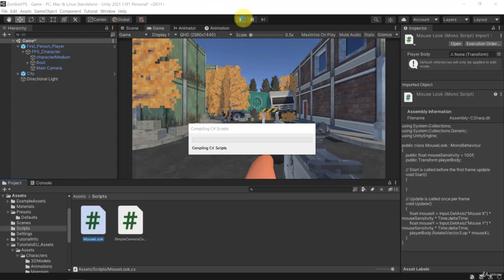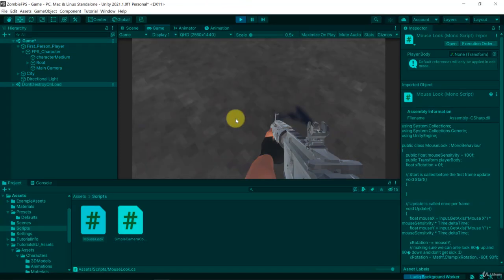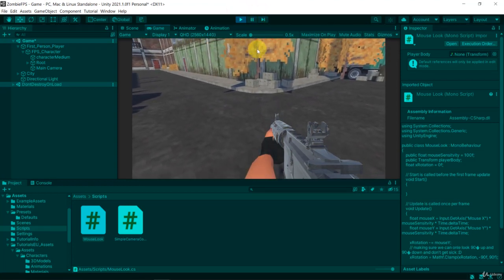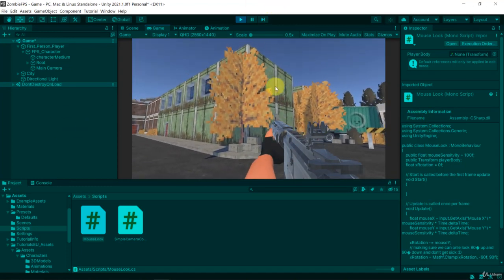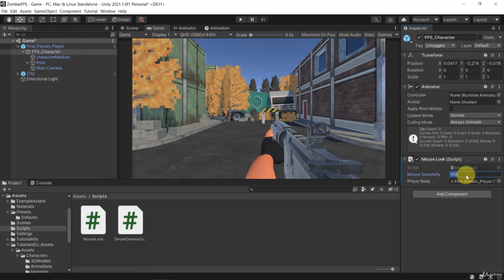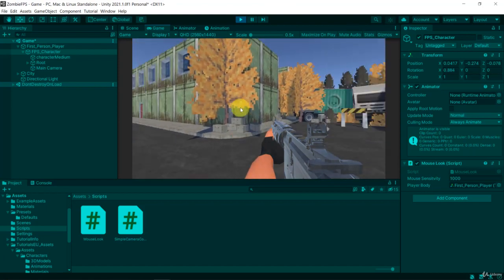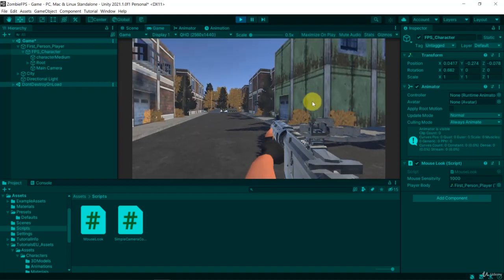So let's run this and see how it's going to look like in our game. And we will notice a little challenge here. Let me show you. It will be very obvious in this case. So here, okay, I can move, and you see my mouse is moving outside of the screen, which is not very pleasant. So it's not very easy to manage this way. Also, the speed is, in my opinion, too slow, but this depends on your mouse settings. I'm going to change the mouse sensitivity to, let's say, 1000. And let me run it once again. And now I'm good to go. Okay, so now I can rotate. I cannot move the player yet, but I can at least look around.